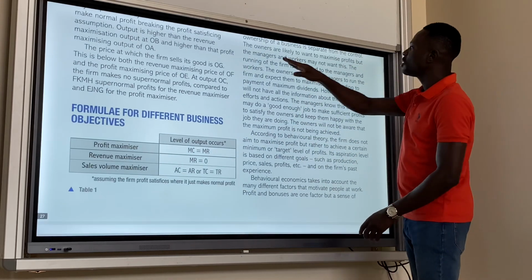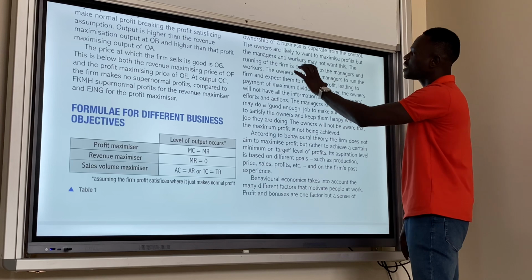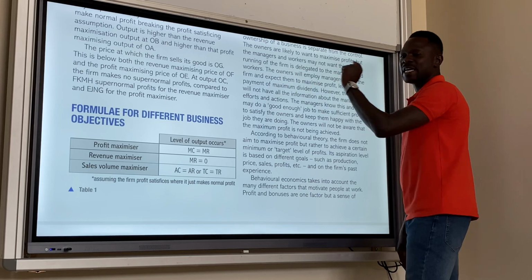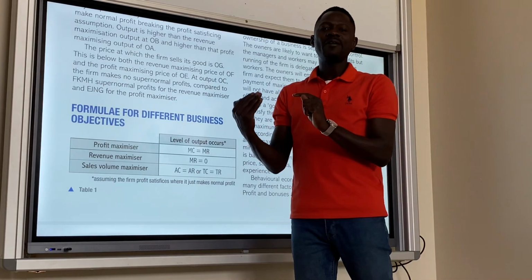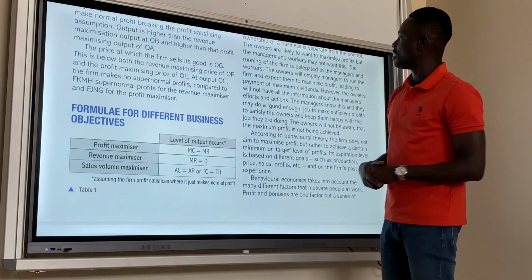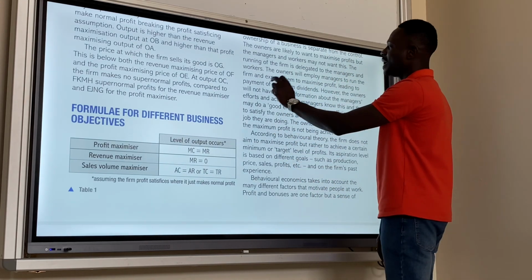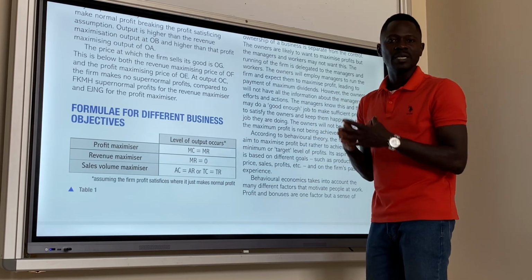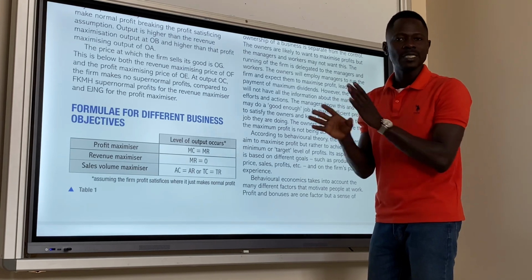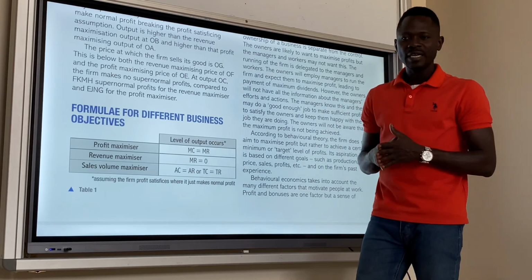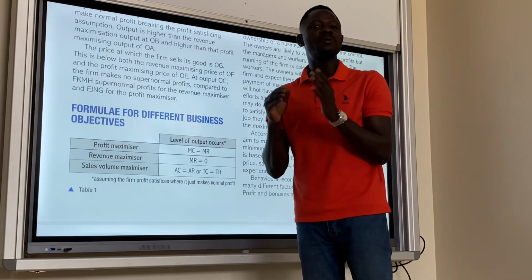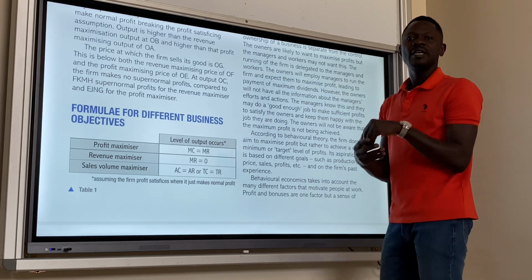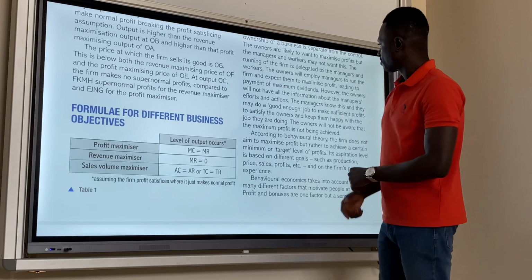So we go on. The owners are likely to want to maximize profit, but managers and workers may not want this. The running of a firm is delegated to the managers and workers. So why are they involved? They are involved because the owners of the business have delegated authority to them to act on their behalf. The owners will employ managers to run the firm and expect them to maximize profit. Yes, this is strictly the aim and objective of the owners of the business. They want to maximize profits, and that is why they employ managers or directors to ensure that profit is maximized, leading to payment of maximum dividends, because as soon as profit is maximized, dividends will also increase.